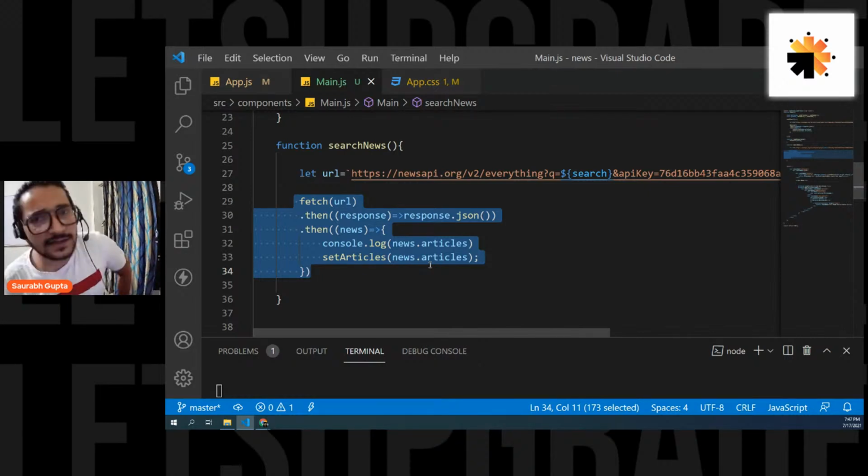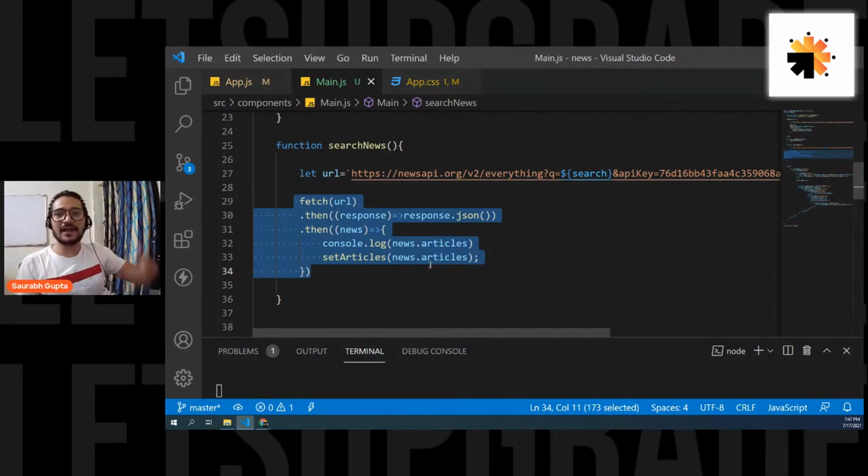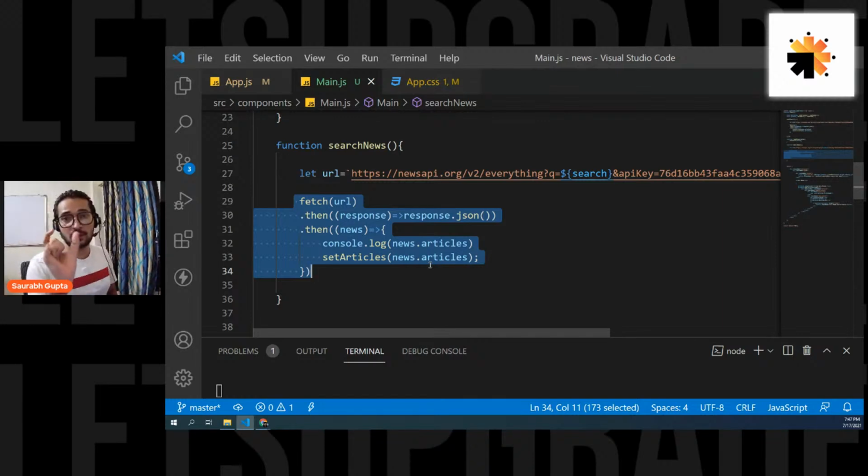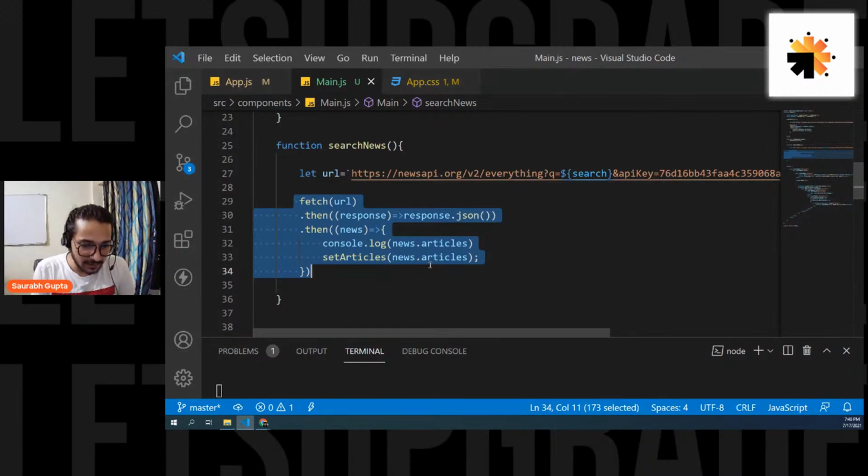Hema, that's how it is working. It's simple. It's working exactly same like useEffect, but on click. So when I click on the button, it again prepares the URL, but with the new text that I want to search, and then again calls fetch, gets the data, changes the state of the articles, right? And when the state is changed, we know that it re-renders. So it re-renders the new articles. Is that cleared? Hema, is that cleared?